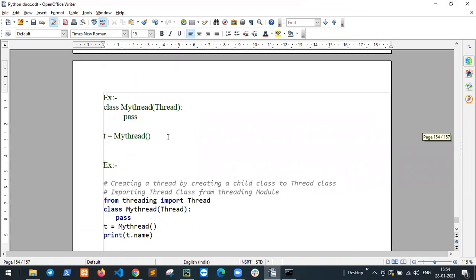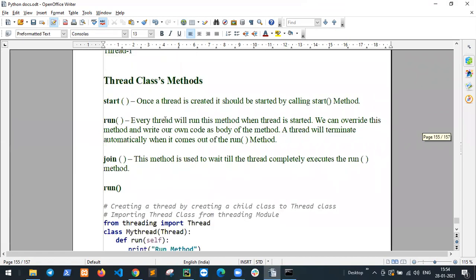Once a thread is created, it should be started by calling the start method. If you created threads but you do not call start, you cannot run this code without the start method.